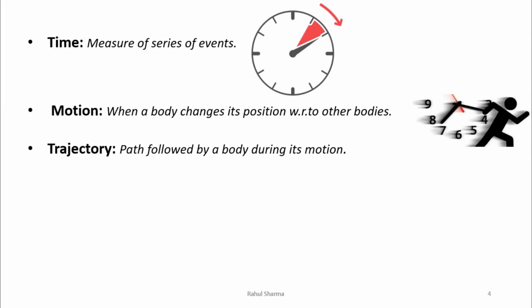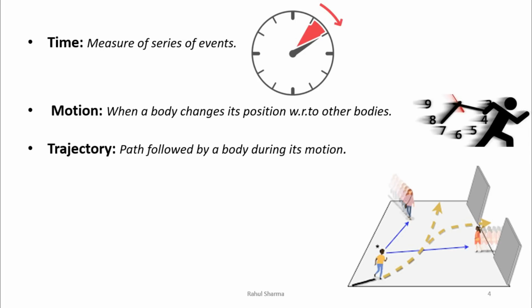Then next important term is trajectory. What is actually trajectory? It is the path followed by the body during its motion, and it may be straight or curved path. For example, this person, he has to reach to this girl, or to other place, then he can follow this path or any this type of curved path. Whatever the path he has followed just to reach to its destination, that path is known as trajectory.